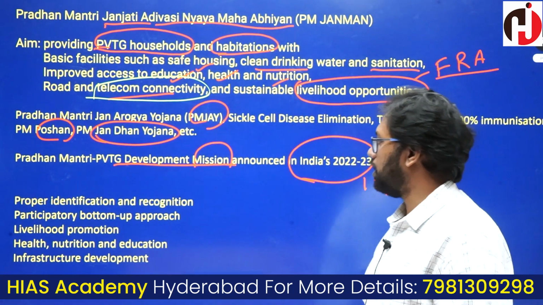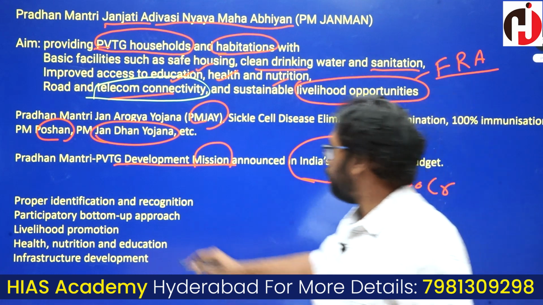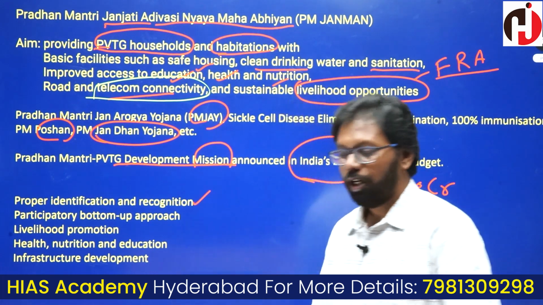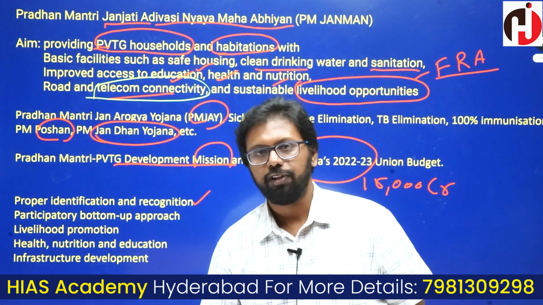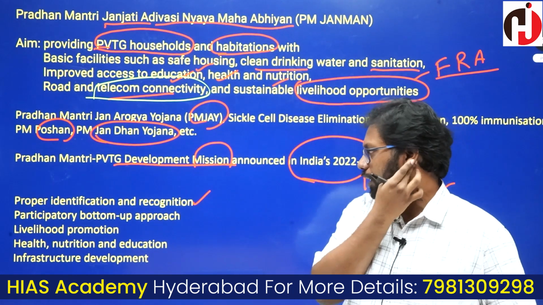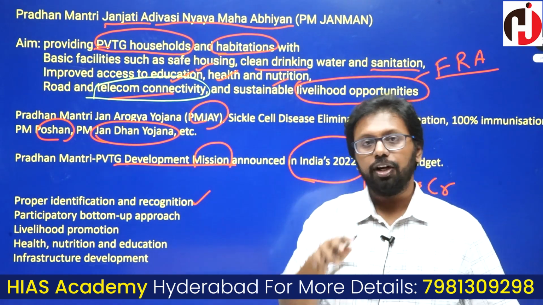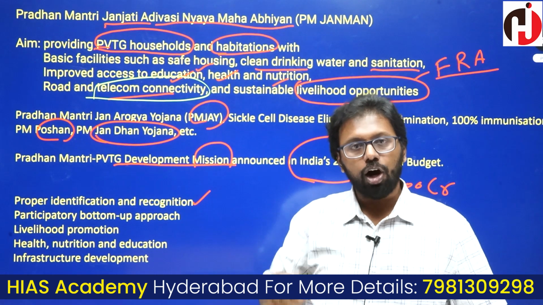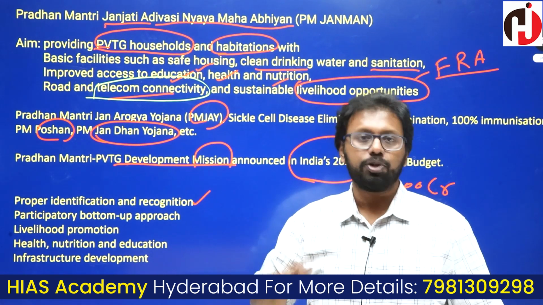What is the difference here is proper identification and recognition. There are a few concerns raised with respect to identification and recognition, that few PVTGs are not identified as tribal groups in few states.